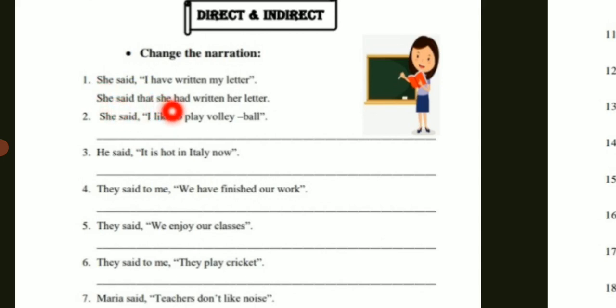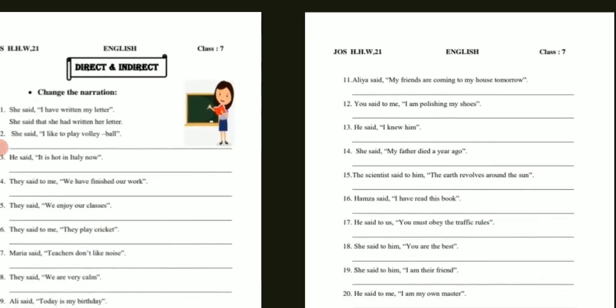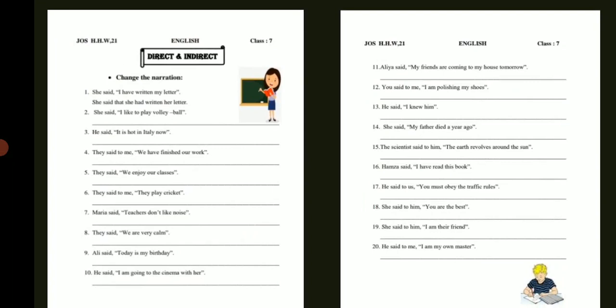Now you can see that I have written my letter is in present perfect tense. So present perfect tense will be changed into past perfect tense. So we have to write here had. She said that she had written her letter. You can see my is also a first person, so we all have to change it according to the subject again. So I hope this will be helpful for you all, and that you can do it easily. You can take help from this example. You can take help from the table on the previous page.